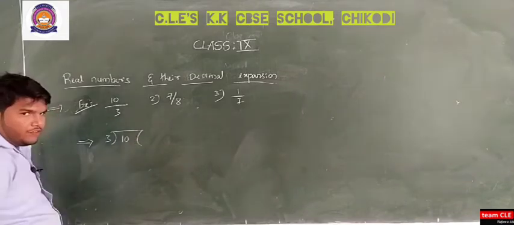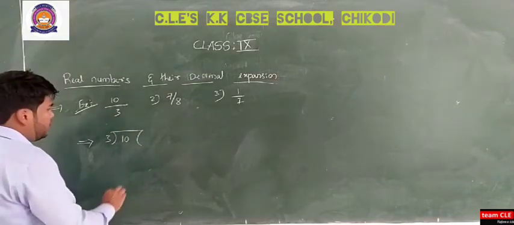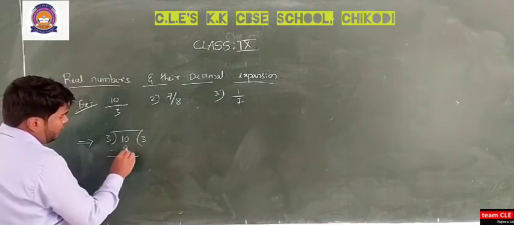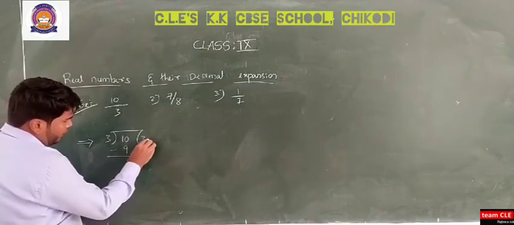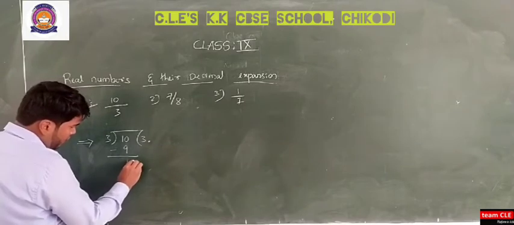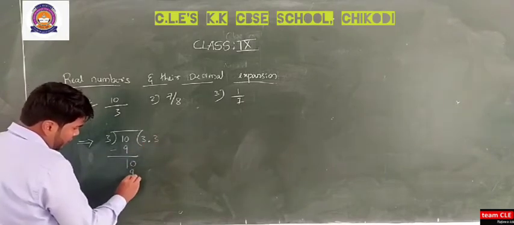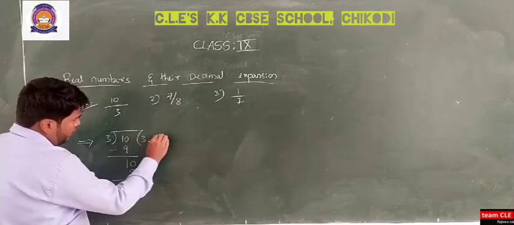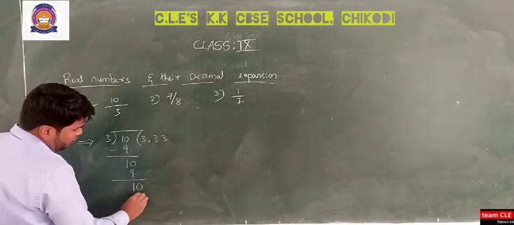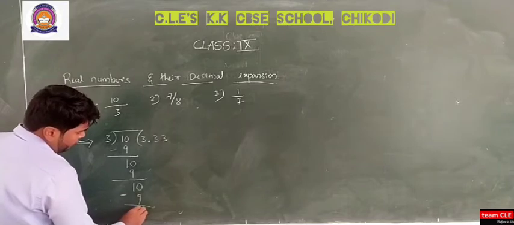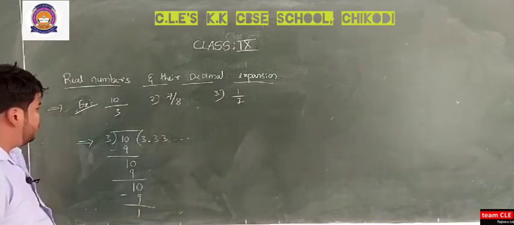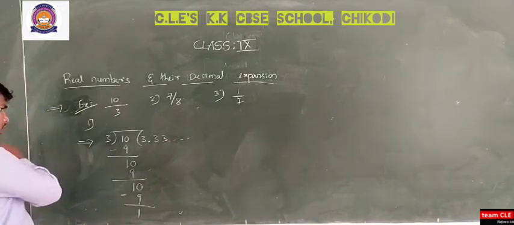All of you know decimals, how to solve the division. 3 3s are 9, 10 minus 9 is 1. Again take the point, increase 1 zero, again 3 3s are 9, so again this is 1. Again this is 10, again 3 3s are 9, 10 minus 9 equals 1. So this is 3.3333. This is the first scenario we can consider.